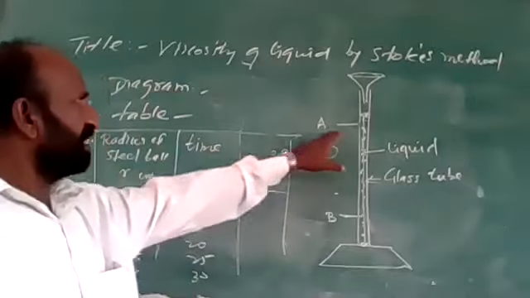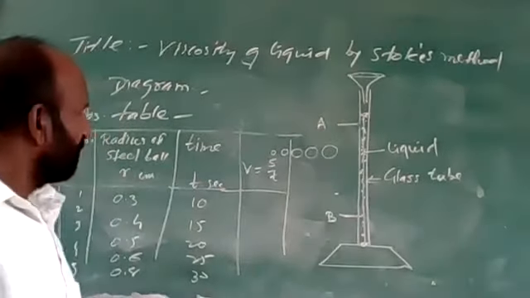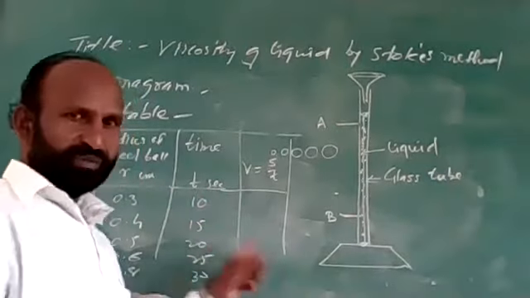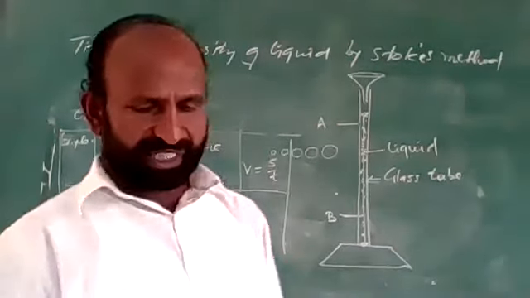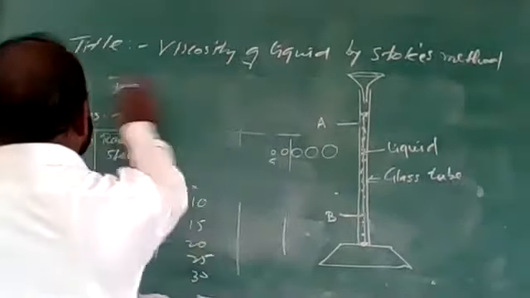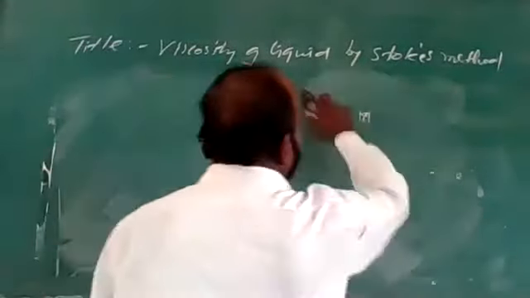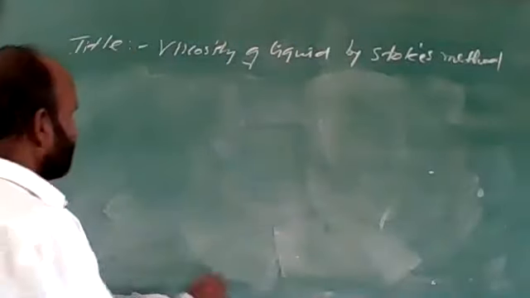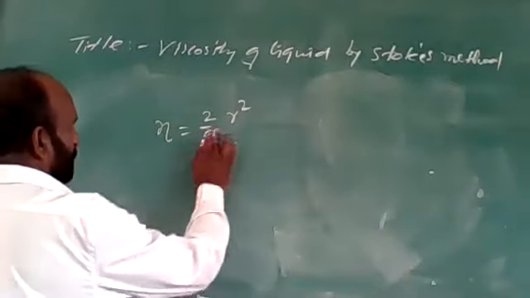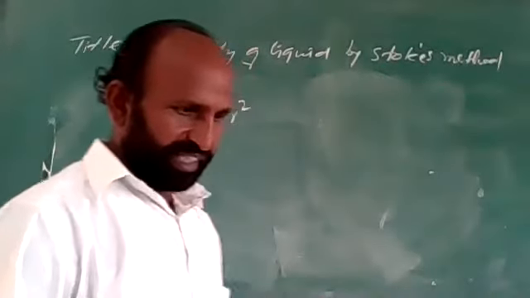Velocity is distance upon time. Distance is measured, so from that we can calculate the velocity. Velocity for the first ball, second ball, third ball, the fifth. All these velocities are calculated. And from these velocities, we have an equation for the coefficient of viscosity. That equation is given by eta equal to 2 upon 9 r square,